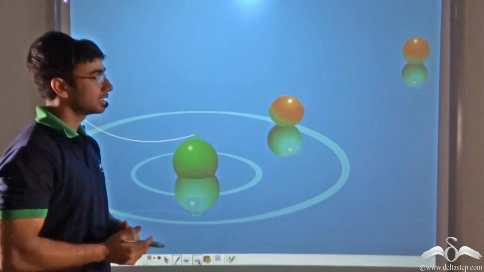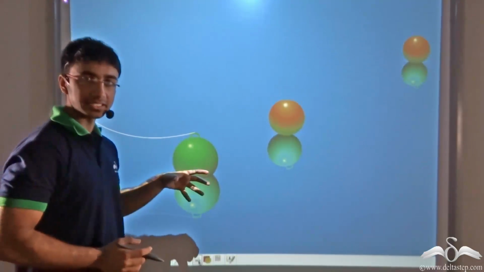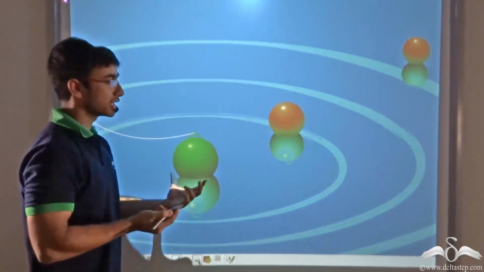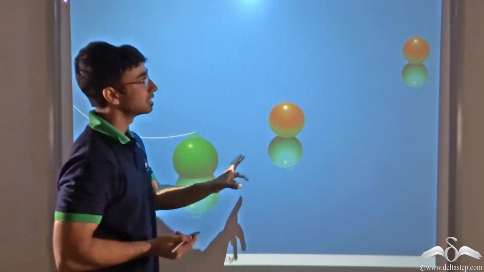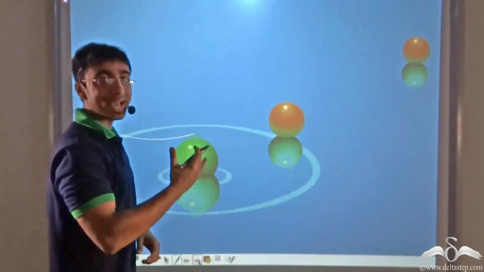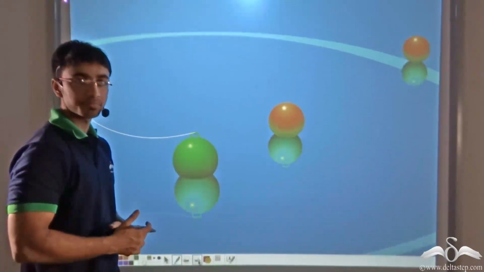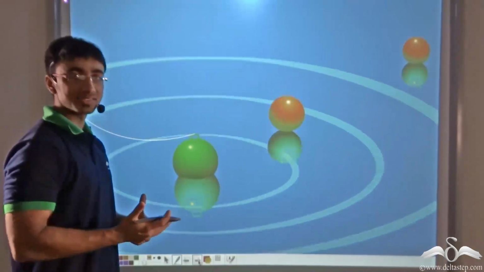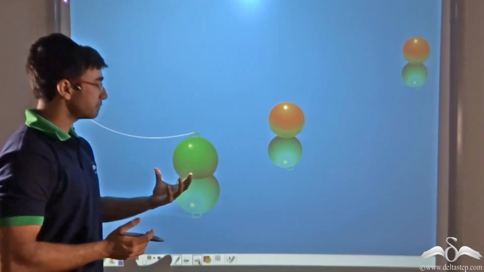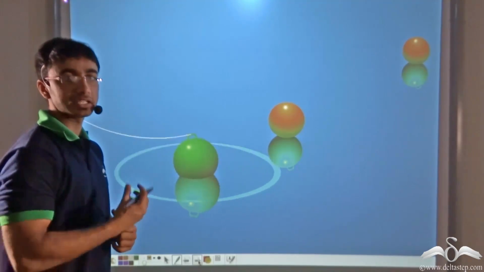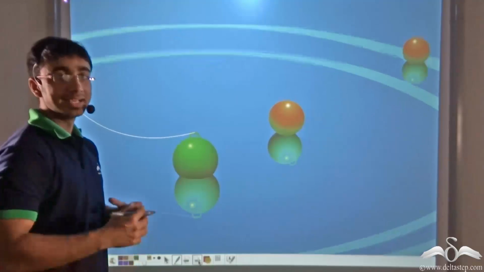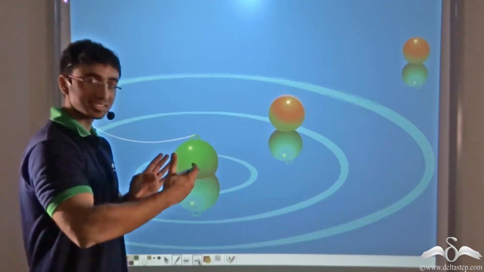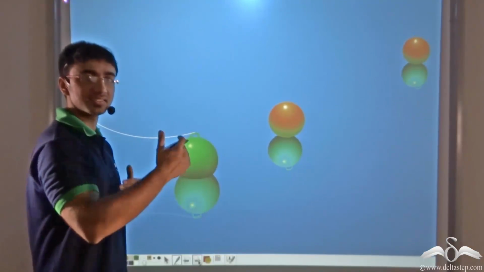Now why is this so? As you can see, the disturbance that I am creating with the help of this green ball is affecting the ball nearer to it more because it is closer. But the ball that is far away is not as affected by the jerking motion of the green ball because, as I told you, it is much far away. So a similar thing happens in case of magnets as well. What happens is when a magnet is brought near a particular object or another magnet, its ability to influence the other substance increases if the distance is less and decreases if the distance is more.